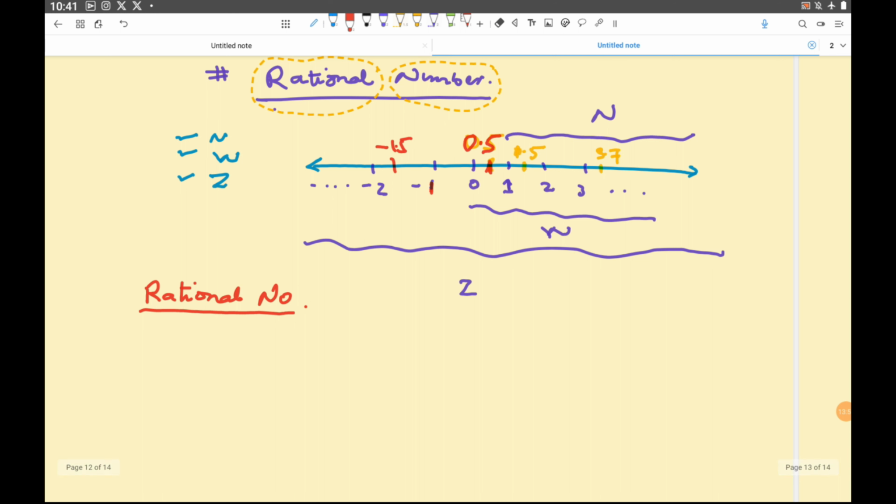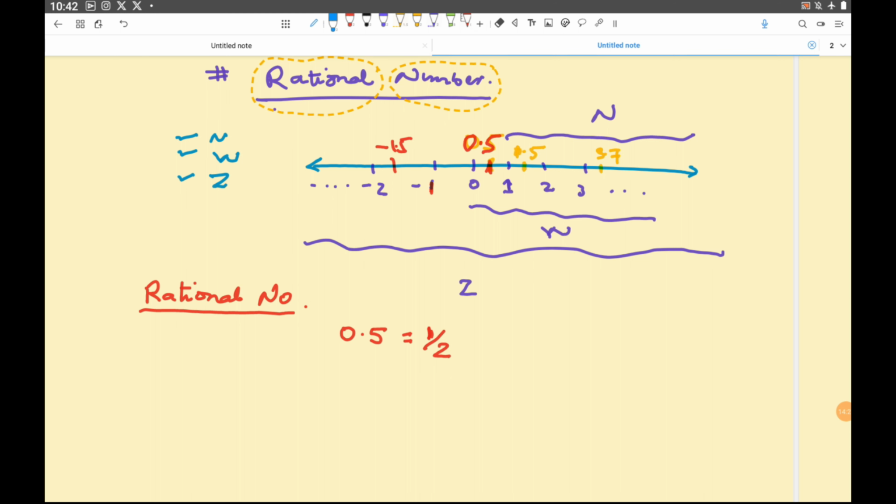But then how do I define this rational number in mathematics? So see, can I say that 0.5 is nothing but 1 divided by 2? Can I say this? Yes, because you divide 1 by 2, you will get 0.5. Okay.